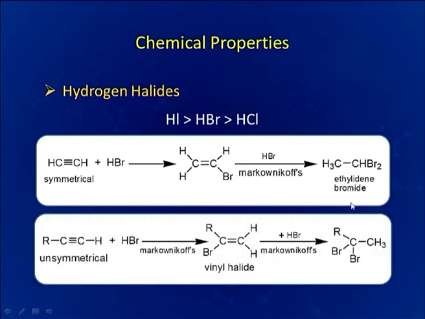Now the example of an unsymmetrical alkyne. Here again the first mole is being added as per Markovnikov rule. So hydrogen will be added to this carbon atom which is already having one hydrogen atom, and Br minus, the negative part, will be added to this carbon atom, and we will be getting vinyl halide. Then another mole of hydrogen bromide will be added as per Markovnikov rule, and finally we will be getting the product.